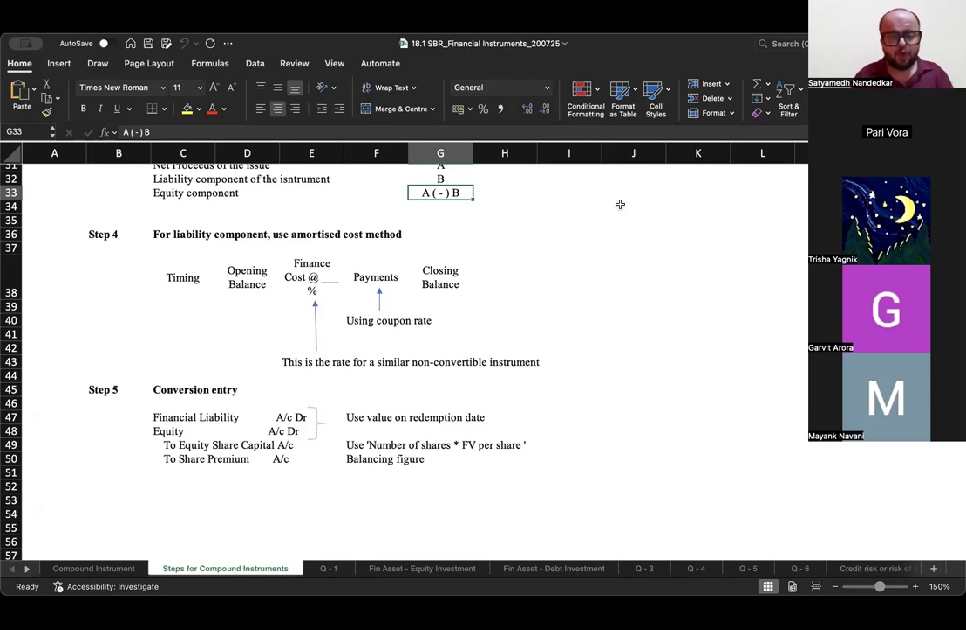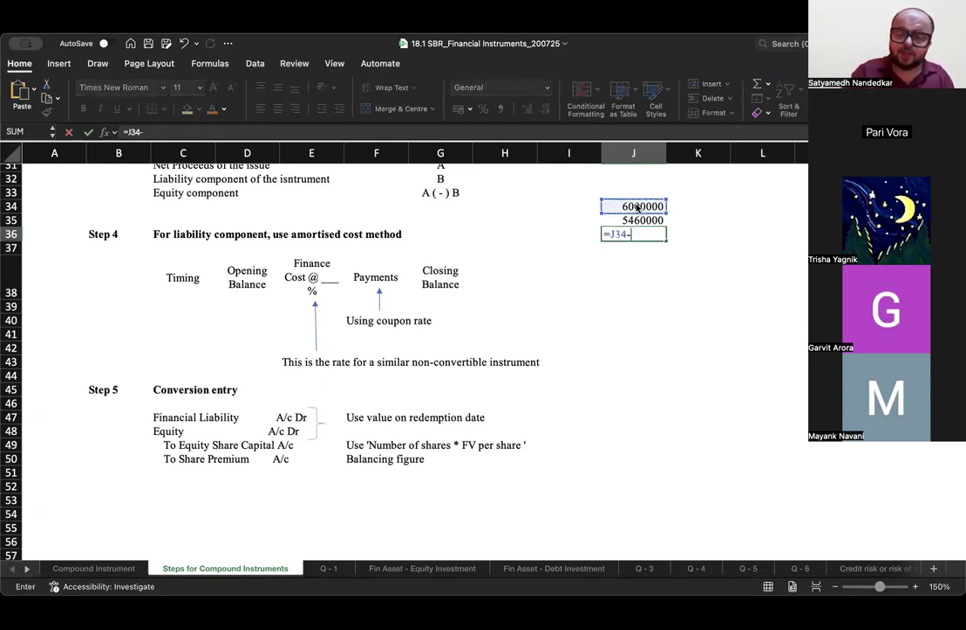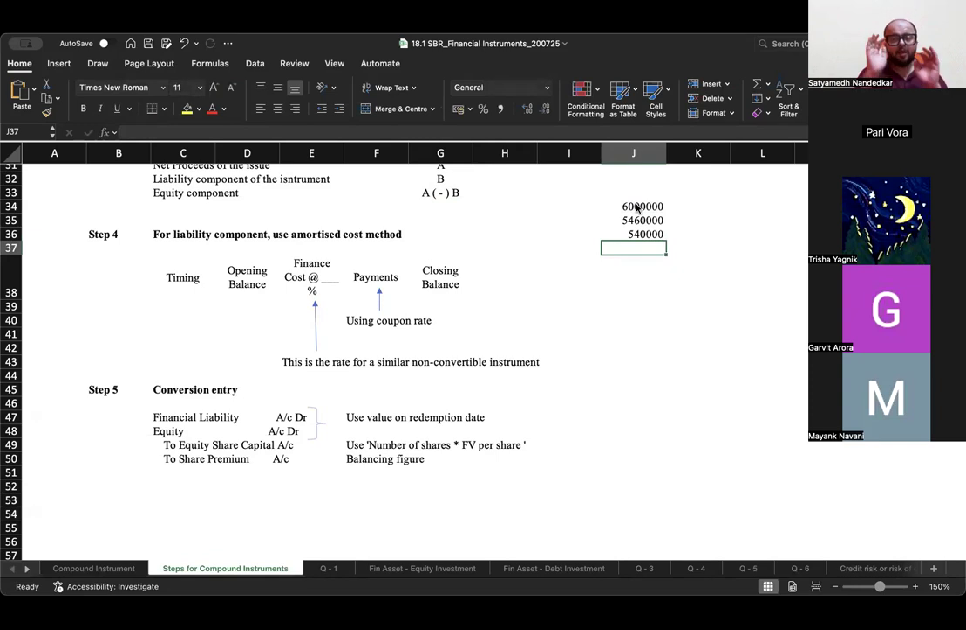At this point in time, what you were saying is that the total amount raised was 60 lakh, out of which 54 lakh 60,000 is my liability component and this is my equity component. So, a convertible instrument has features of both and you separated out both. But this is not equity share capital yet. Why? Because no shares have been issued. Now, if all the holders opt for the conversion option, debit financial liability, debit equity, and credit equity share capital using the number of shares times face value per share, and the balancing figure will go to share premium. Okay, now think about it this way.